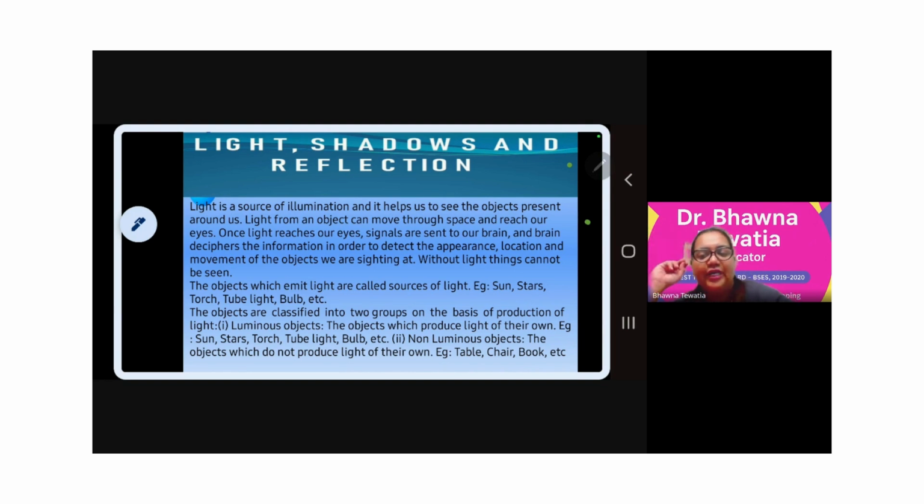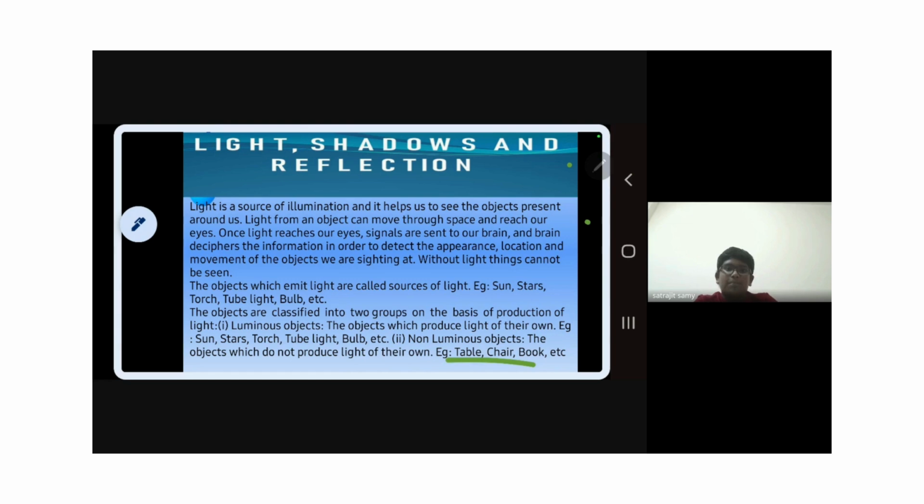So we have started from the light, the things which just reflect, we just illuminate, and is creating the image on the retina. And we classify the sources on two bases, one which is illuminating and the one which is non-illuminating. The illuminating source provides us the light. Clear? Yes, ma'am. Next.